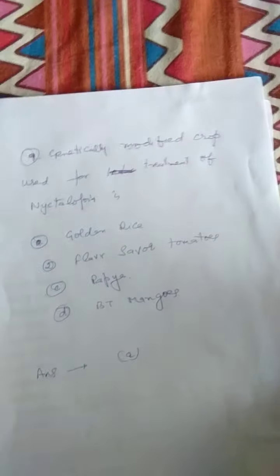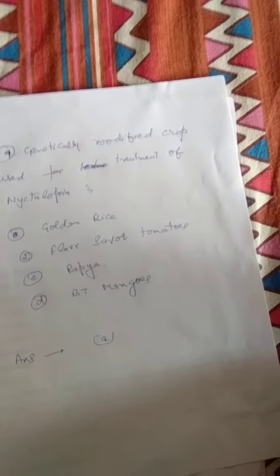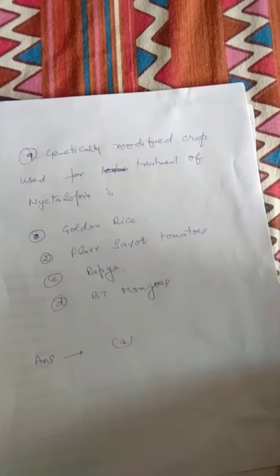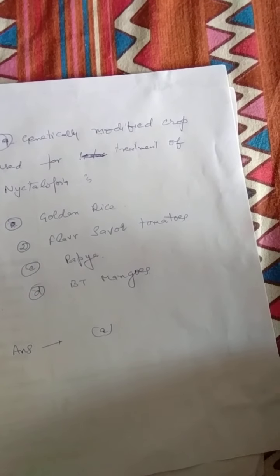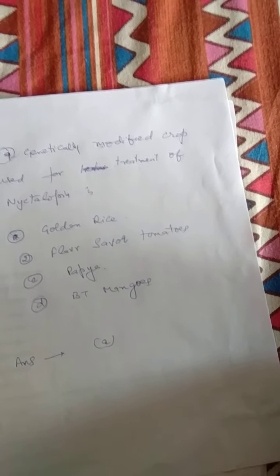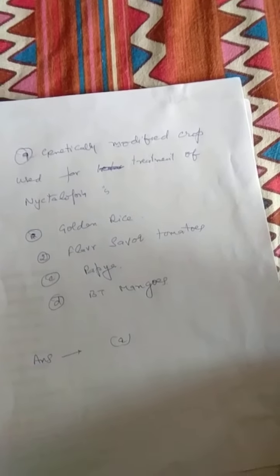Next question is, the genetically modified crop used for treatment of nyctalopia is golden rice, flavr savr tomato, papaya, or Bt mango. Now you know what is nyctalopia.